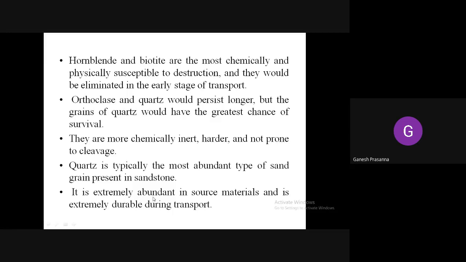As quartz does not possess any cleavages, the particles will never have the tendency to break along them. Only if the minerals possess cleavages can the particles be broken down. If the minerals do not possess cleavages, then the particles are not very easily broken down. That's why it is found in a very huge abundant quantity.